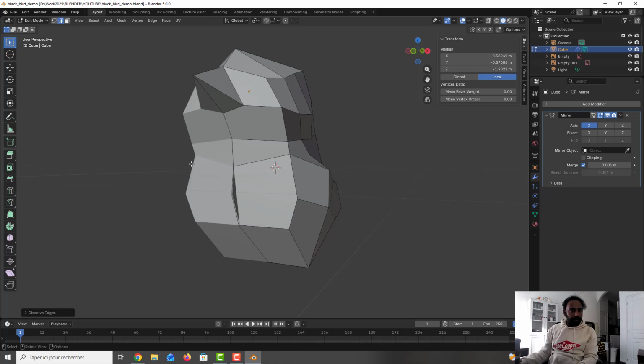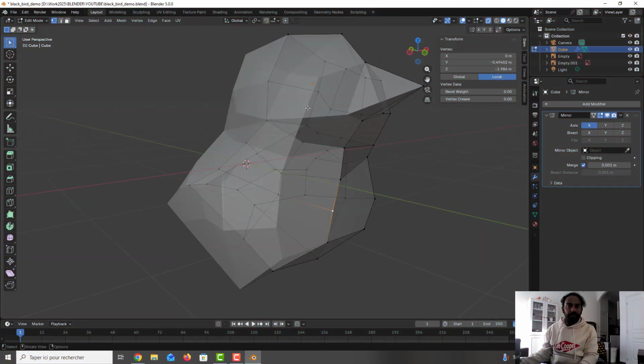After, I will take some points because we need to adjust some vertices here. This is okay, this is okay. So you can see I will put that in 0 for the X. This one also 0, okay. And this one to 0.